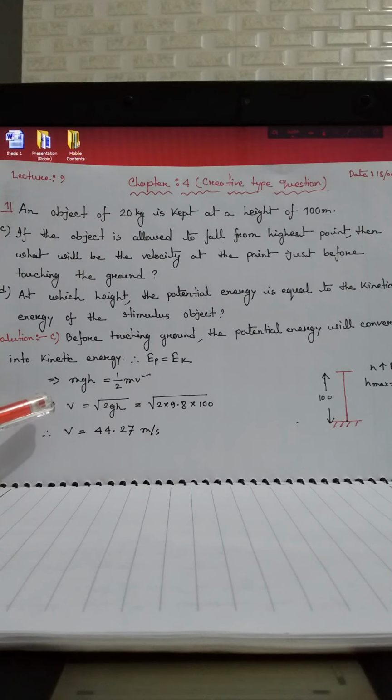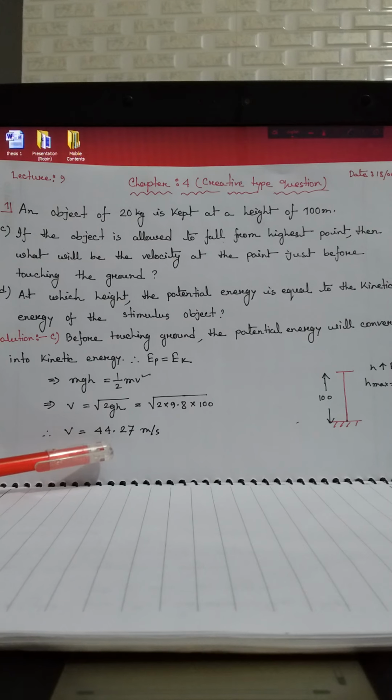As we are trying to determine the velocity at the point just before touching the ground, let the velocity be v. Then we can write v equals root over 2gh, and by putting the values here from the stem, we can get the value of velocity. v equals 44.27 meter per second. So what is the concept here?